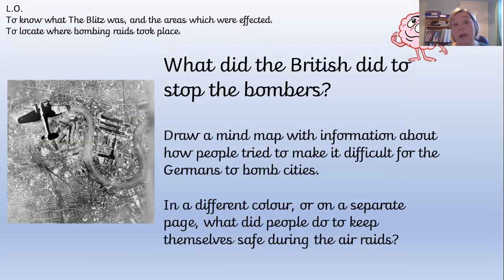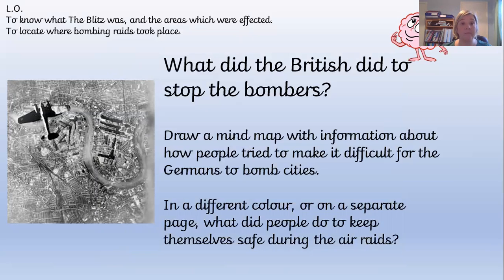I want a mind map, or maybe a different way that you're going to record your information. Then in a different colour, if you're doing a mind map on a separate page, I want you to tell me what people did to keep themselves safe during an air raid. All those things we talked about with the Anderson shelter and the gas masks, I want you to tell me a little bit about those things. If you can give me some really good sentences, I want some really good information of the things that we have learned this afternoon.